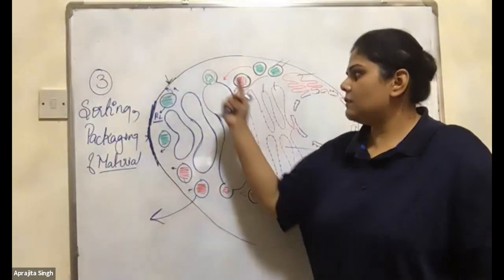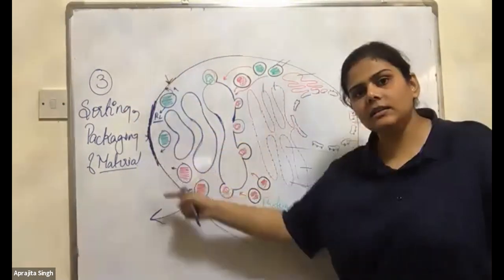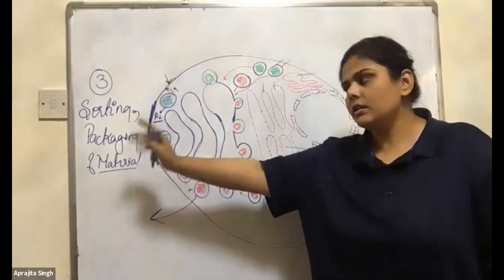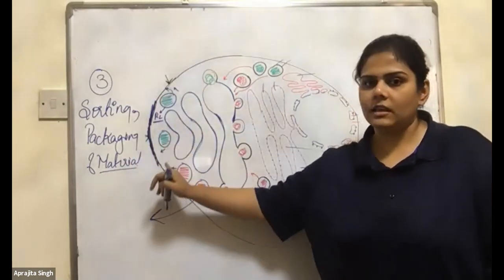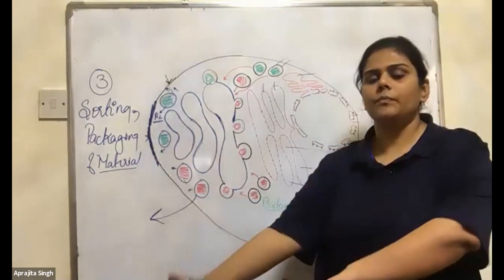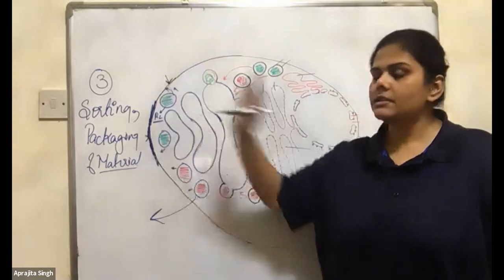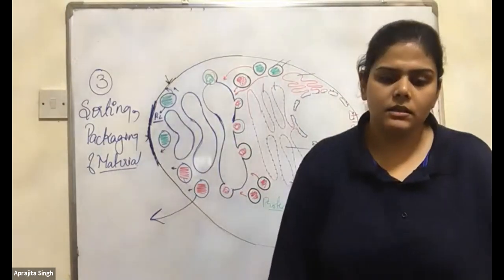Same here. They will sort the things, that is the sorting, and they will pack the things, that is the packaging of the material, because those vesicles have to be transported from here to there. This is the third and the final function of the Golgi apparatus.